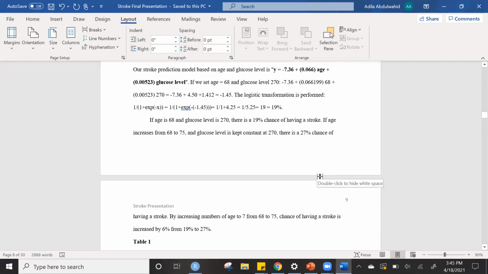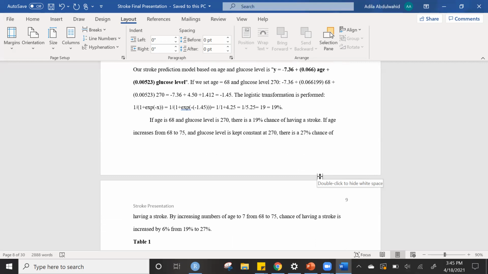Our stroke prediction model based on age and glucose level is y equals intercept negative 7.36, plus coefficient for age 0.066, and coefficient for glucose level 0.00523.